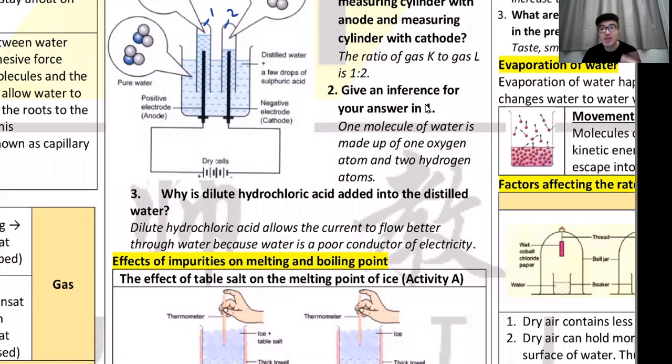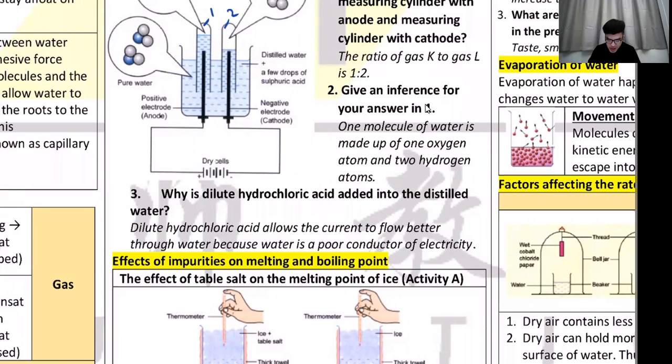If you don't believe me, try using your wet hand and touch any light switch. You get electrocuted? No, you don't. I mean, maybe sometimes you do, but most of the time you don't, because water is not very good at conducting electricity. So this is why you add a few drops of acid inside here, to make this thing go faster. If you let this thing by itself, it is going to take like 2 hours to do, which can be a very boring experiment.